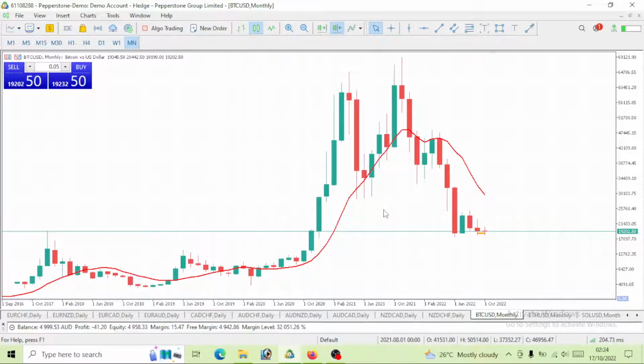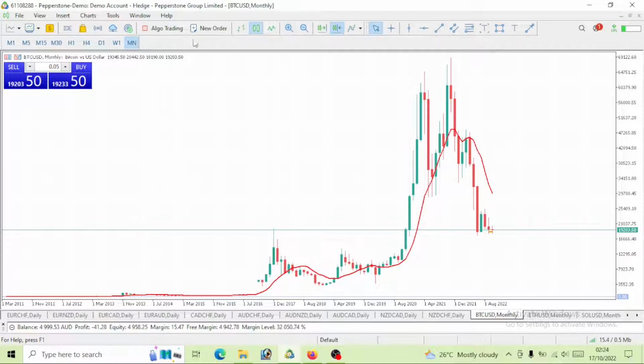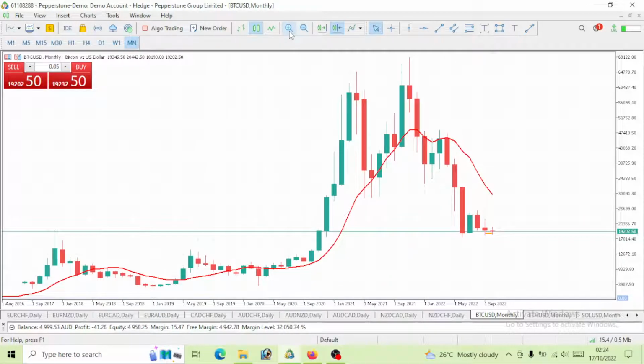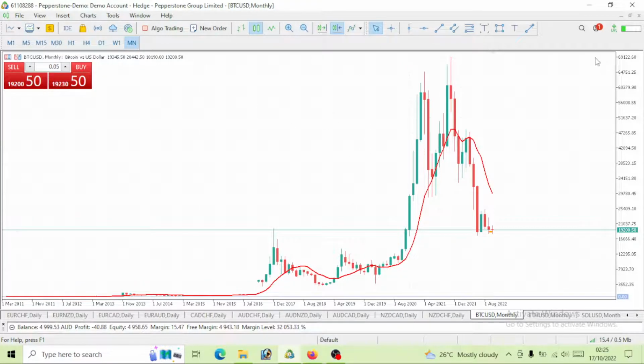Now, take a look at this BTC USD to be able to predict this price for this week, guys. I want us to actually start from the higher time frame, which is the monthly time frame. So we will take a look at it from the monthly time frame downward to the 1 hour time frame. So here we have the monthly time frame, and we take a look at this movement. Let's start this movement from here.